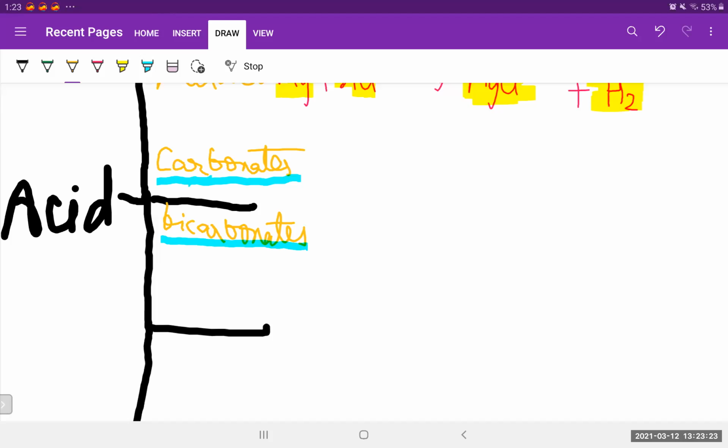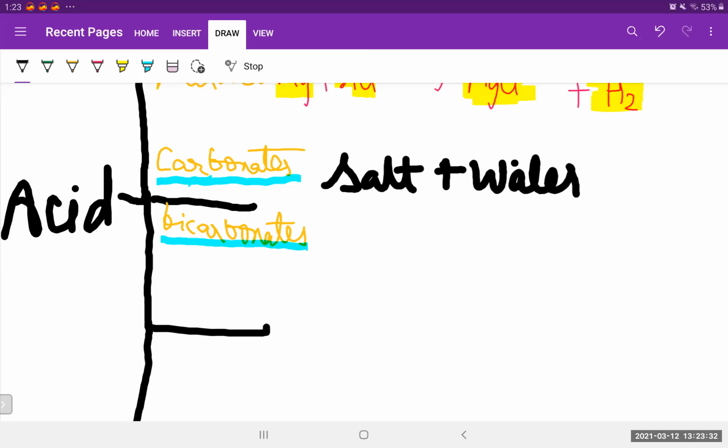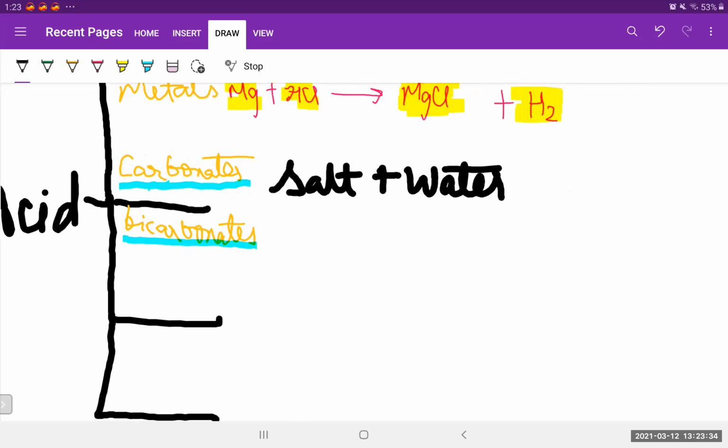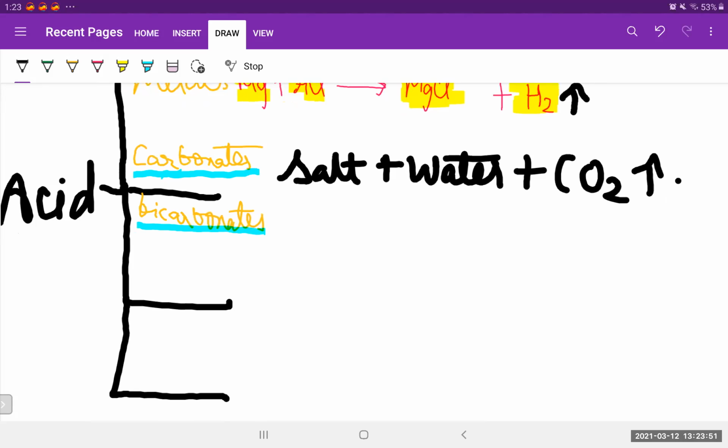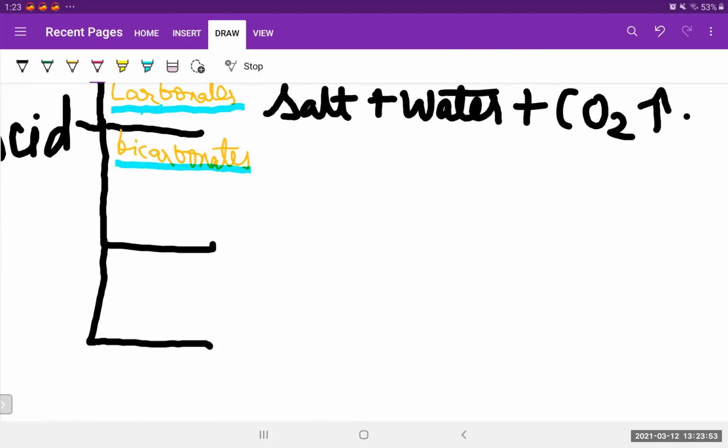Now here we'll get salt. We'll get water also, because oxygen is present and H will be there, because an acid has a compulsion to contain hydrogen. So salt plus water, plus we have carbon in this, so carbon dioxide will be released. Okay, and here also write a release sign. It's very important. So now let's look at an example of this.